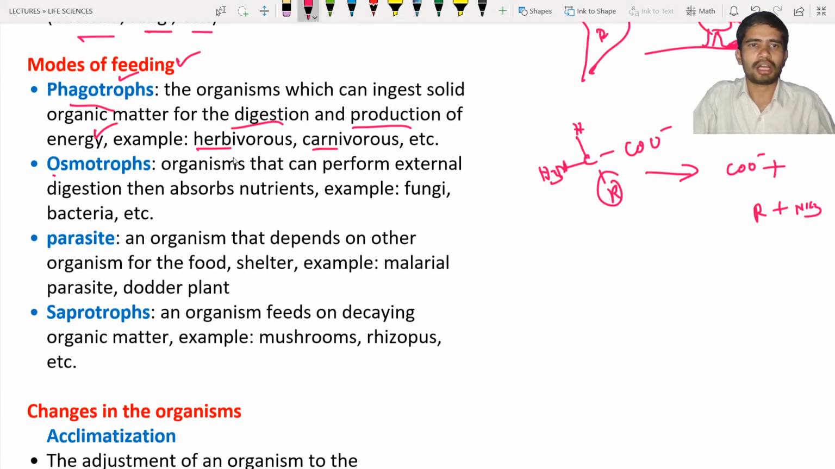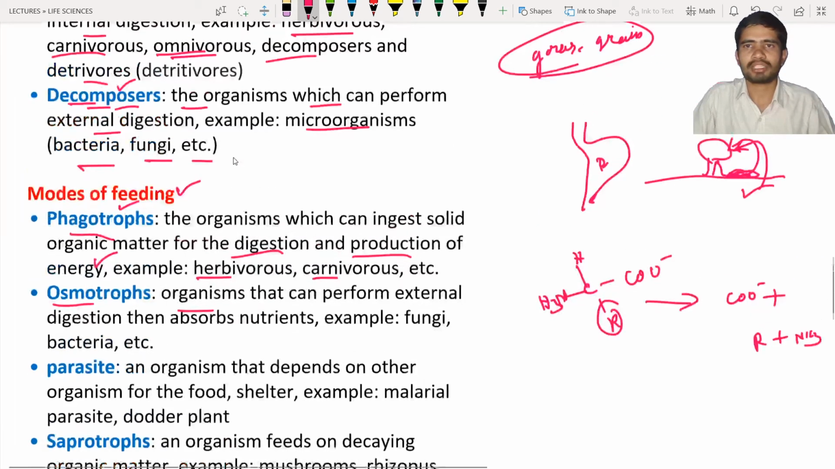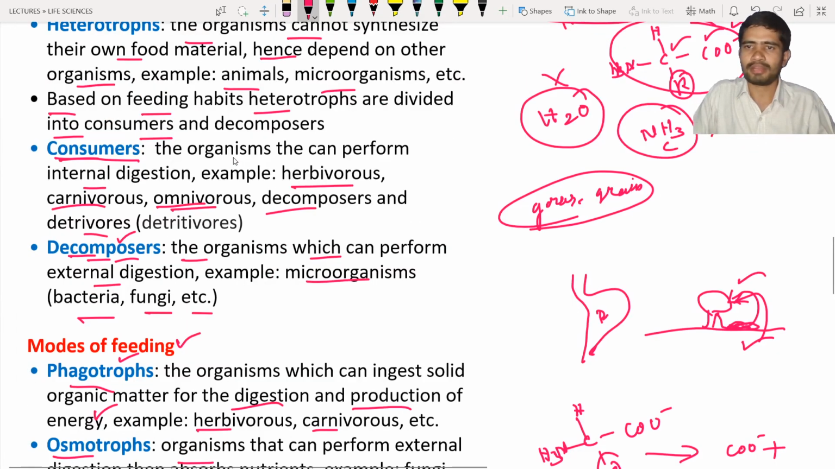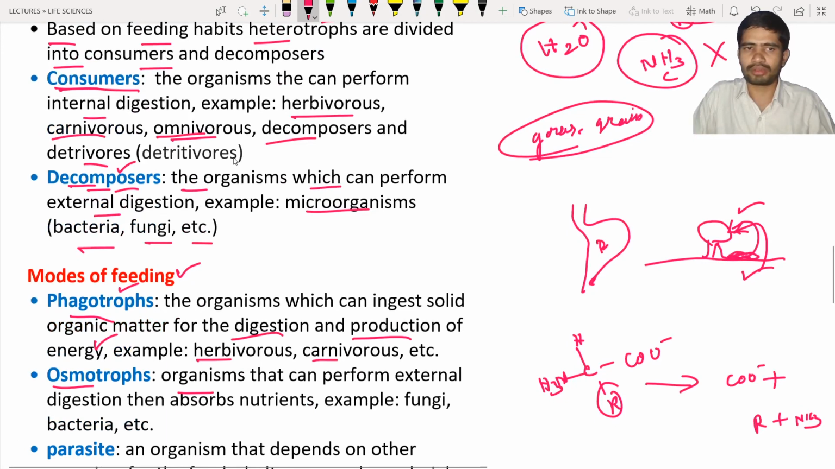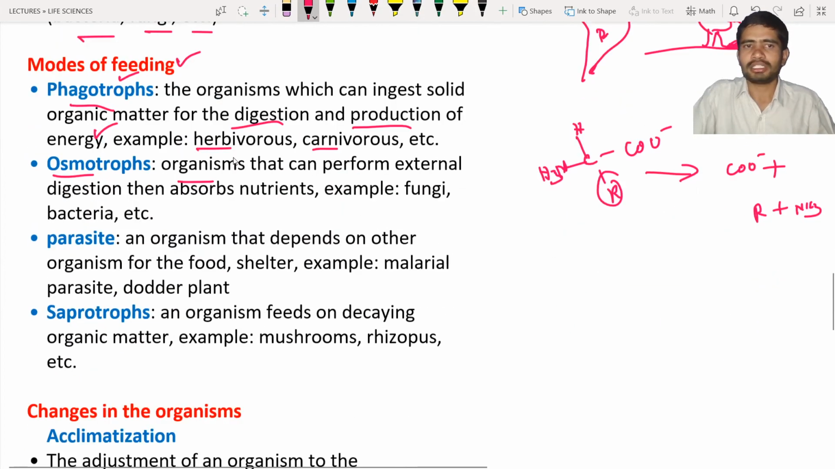And coming to osmotrophs, these are the organisms that perform external digestion. Just now we have seen Rhizopus. Rhizopus is a fungus, or you can call it a mushroom. How does it work? It does external digestion. So these organisms come under the osmotrophs. The digestion is external, and then the nutrients are absorbed into the body. That is known as osmotrophs. Examples: fungi, bacteria, etc.